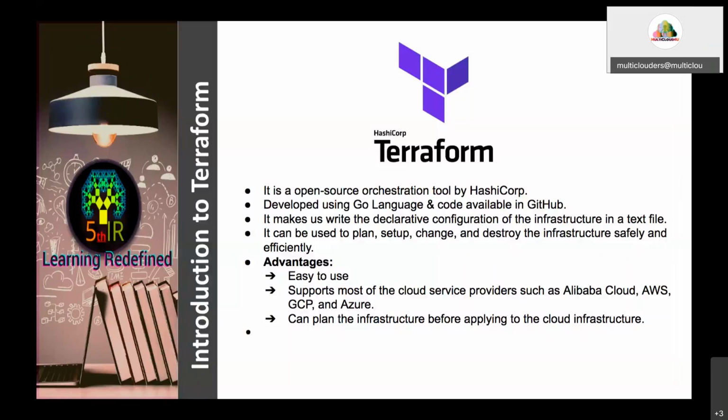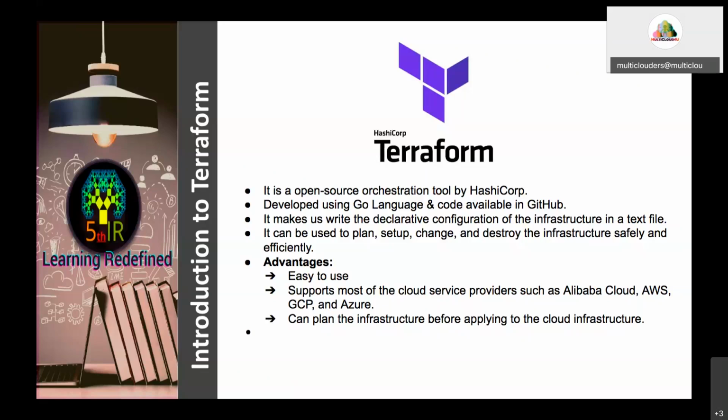In Terraform, we will create a declarative configuration of infrastructure in a text file. Okay, in a text file, we will create the code for creating the infrastructure. I will explain that when I am dealing with the example. So by using Terraform, you can plan, set up, change, and restore the infrastructure. You can create a server, a load balancer, or network devices, you can change the configuration of network devices, and you can destroy them. That is, you can delete the device which you have created.